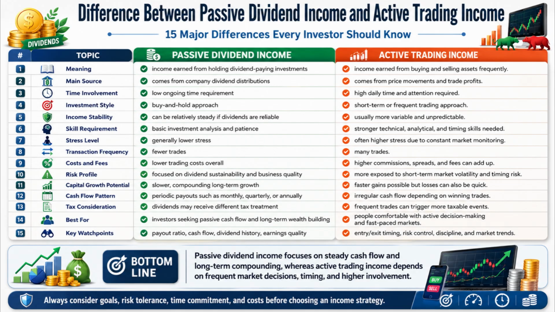and market trends. So, the bottom line is that passive dividend income focuses on steady cash flow and long-term compounding, whereas active trading income depends much more on frequent market decisions, timing, and higher personal involvement. Therefore, before choosing between these two strategies, always consider your goals, risk tolerance, available time, skill level, and total costs, because the right strategy depends on your personal financial situation and investing style.